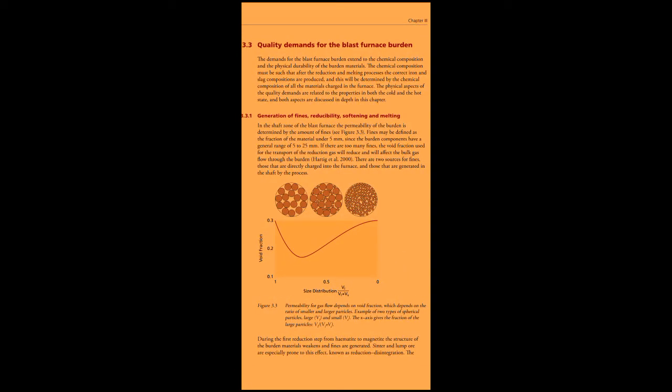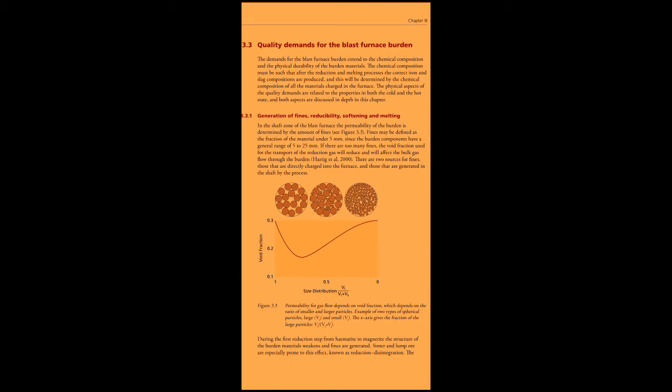The demands for the blast furnace burden extend to chemical composition and the physical durability of the burden materials. The chemical composition must be such that after the reduction and melting process, the correct iron and slag composition are produced, and this will be determined by the chemical composition of all the materials charged in the furnace.